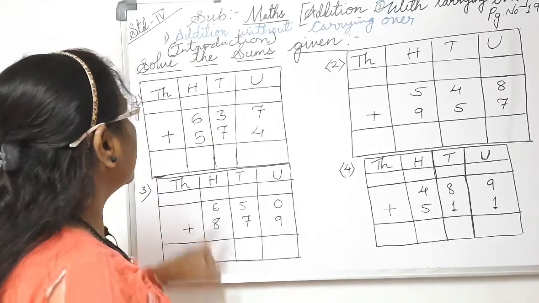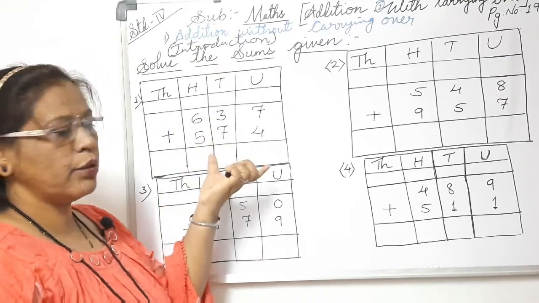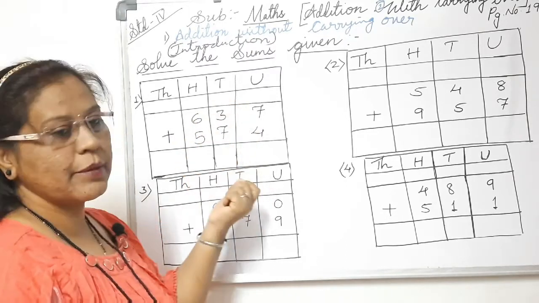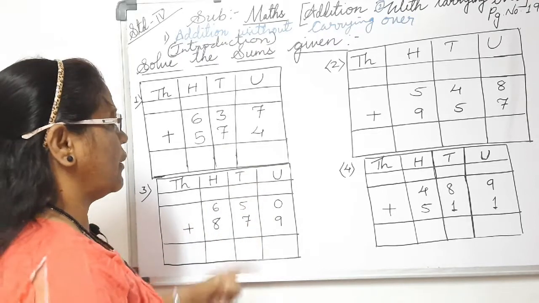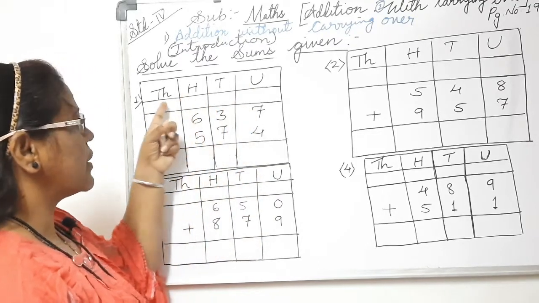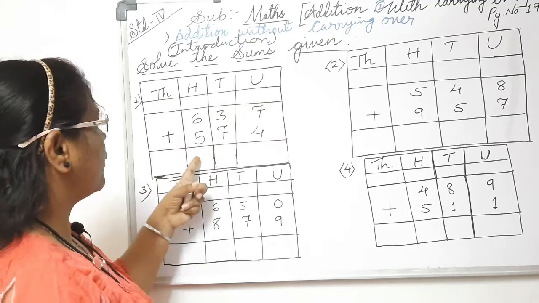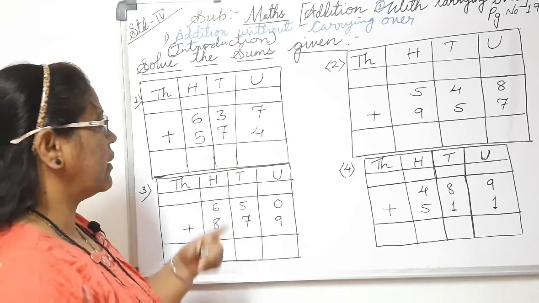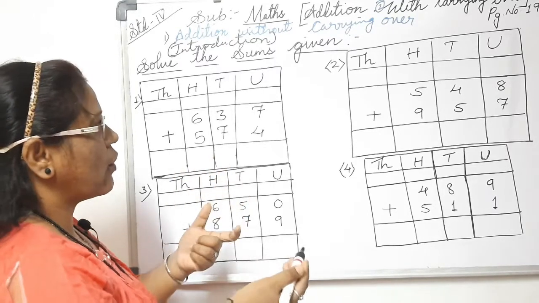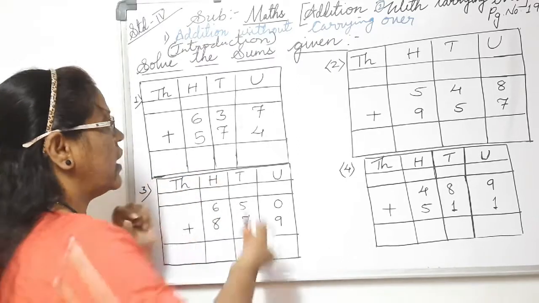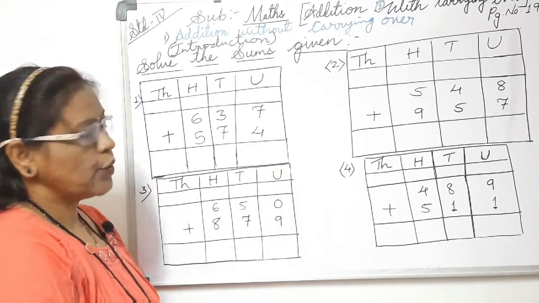Now, for the first sum, when two numbers are given, you have to put them in the proper place values, one below the other: units, tens, hundreds, thousands. Here we are adding 3-digit numbers, and when we add with carrying over, we'll get a 4-digit number.